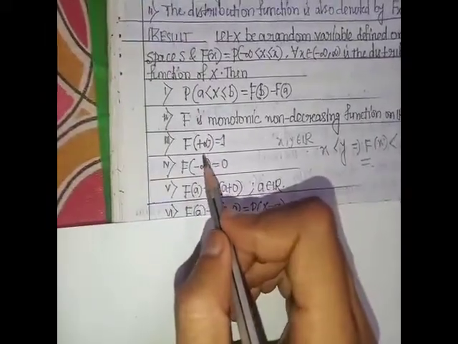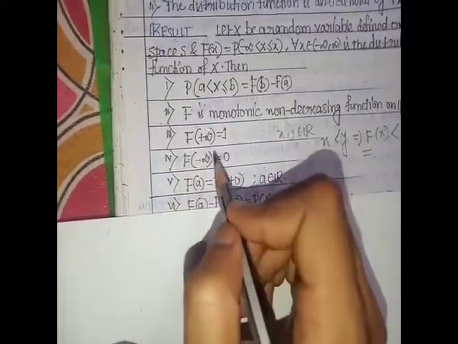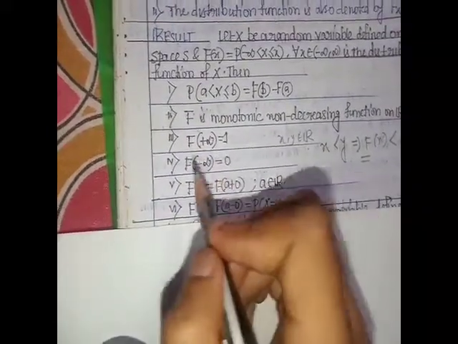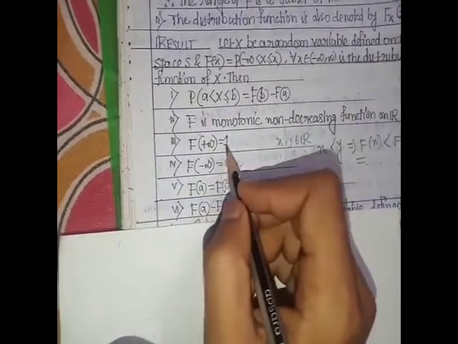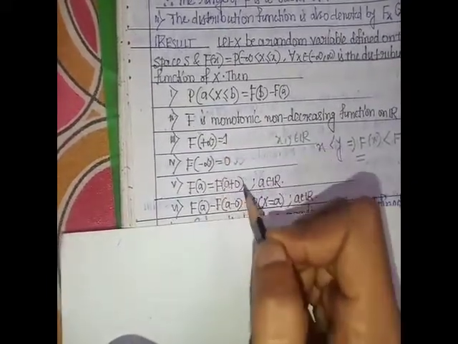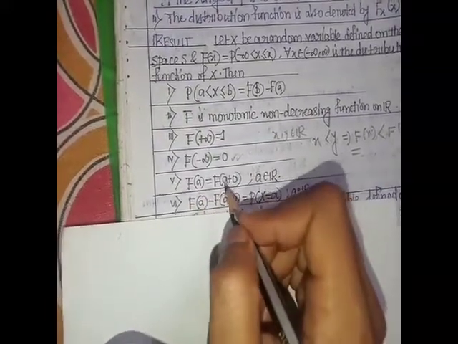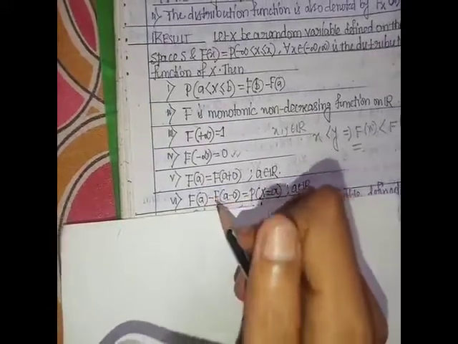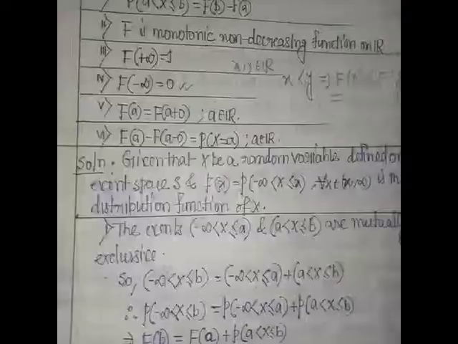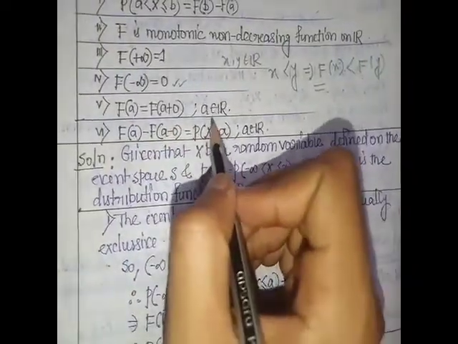Third result: F of plus infinity equal to 1. Fourth result: F of minus infinity equal to 0. F of plus infinity equal to 1, F of minus infinity equal to 0. Fifth result: F of a equal to F of a plus 0, where a belongs to the real numbers.